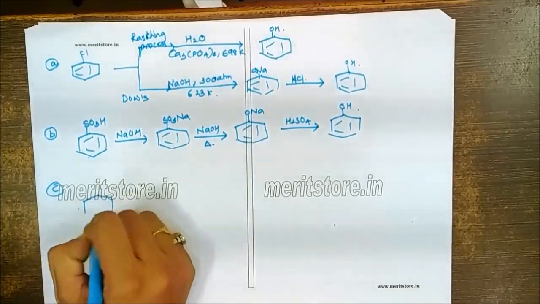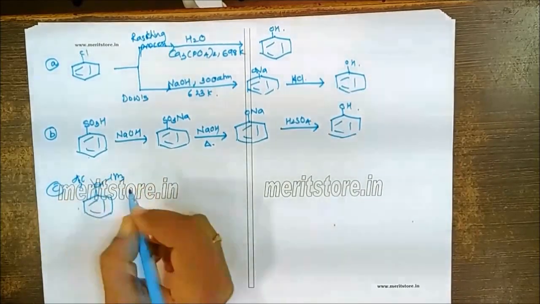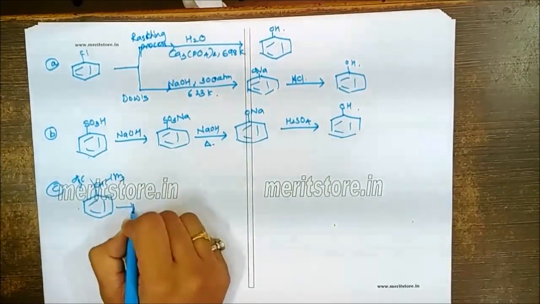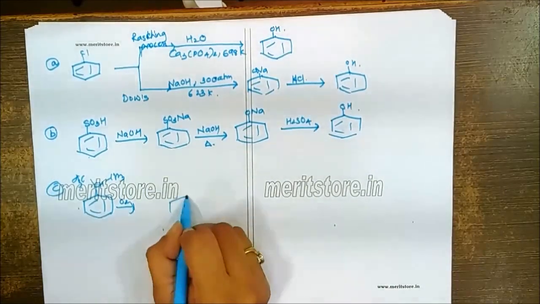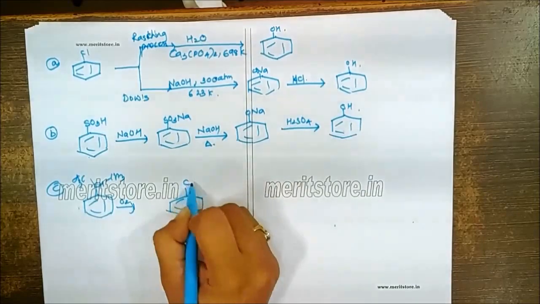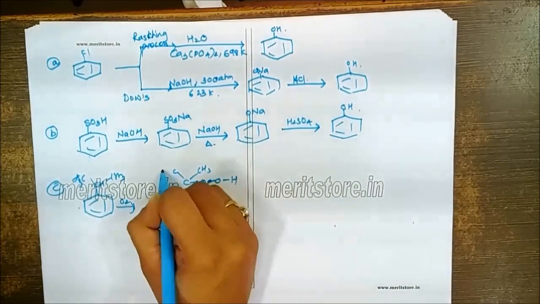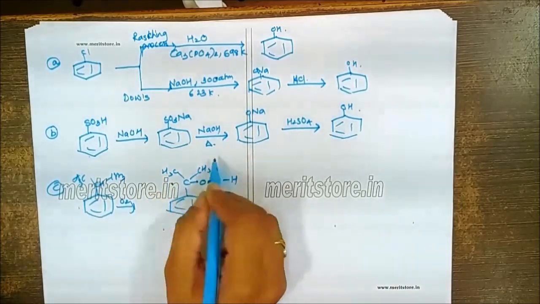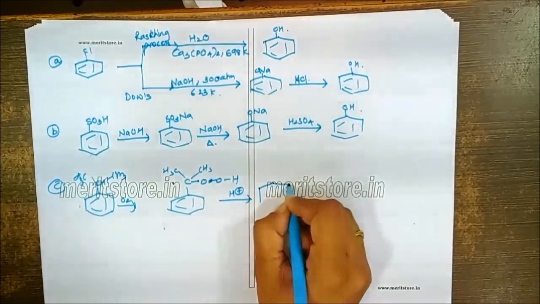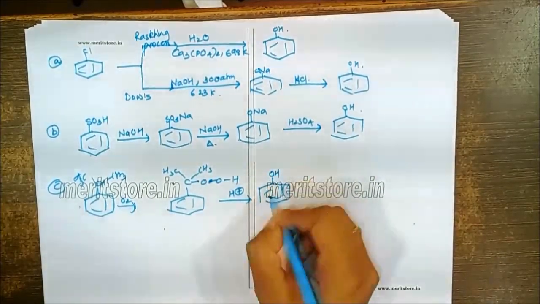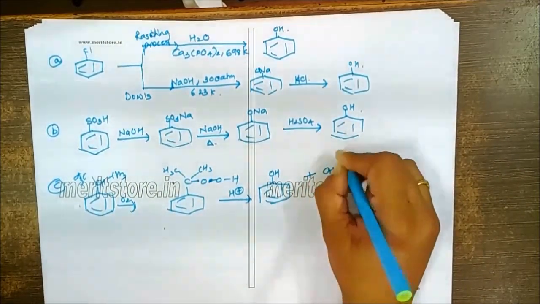We can also prepare this from cumene. Cumene is isopropyl benzene. Now this isopropyl benzene, first on air oxidation, will give you formation of cumene hydroperoxide. So this is C6H5-C(CH3)2-OOH, cumene hydroperoxide, which is formed, which on acidification will give you the corresponding phenol. This is called the commercial method of preparation of phenol, because here the byproduct formed is acetone, which is